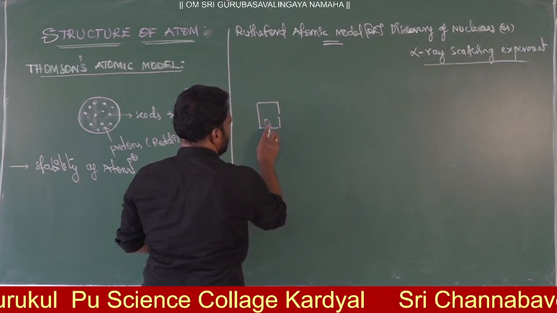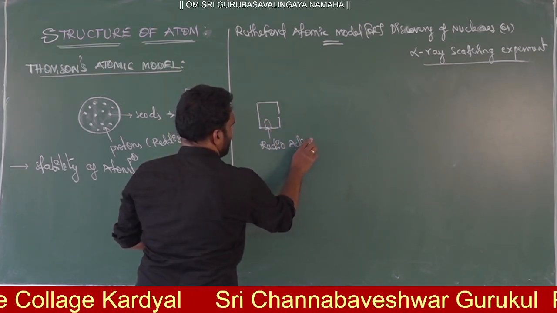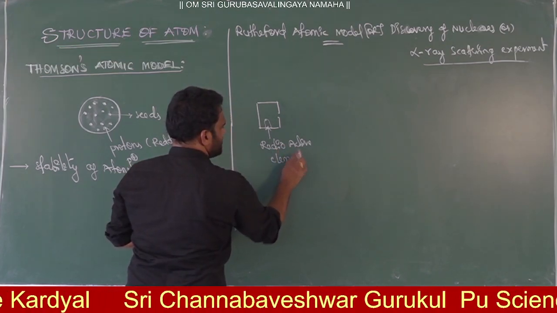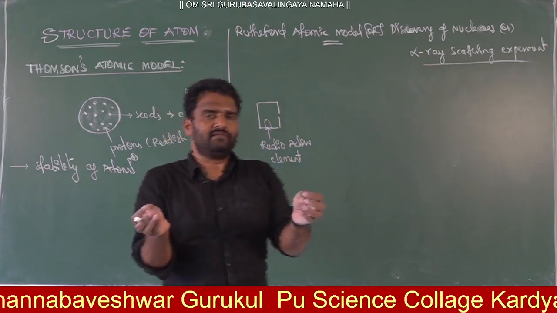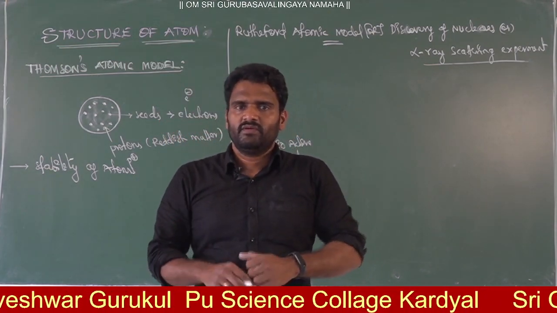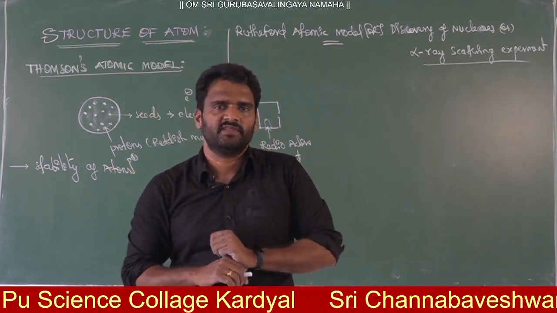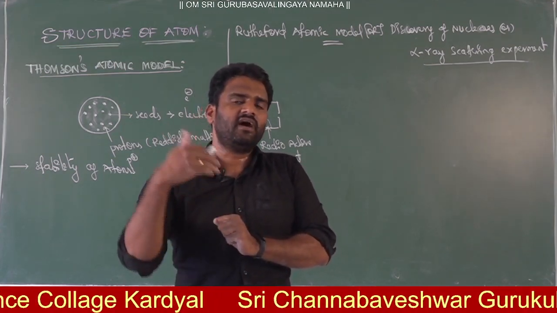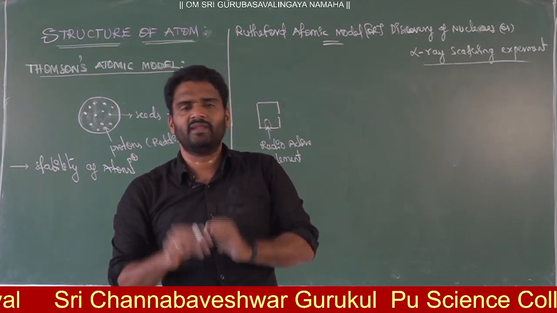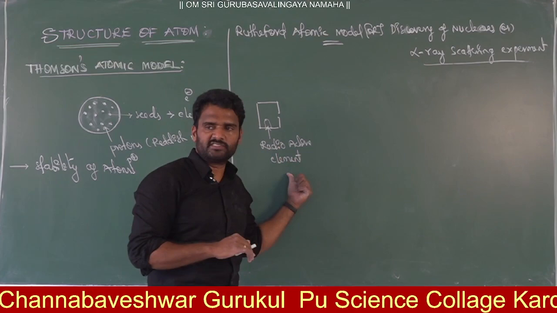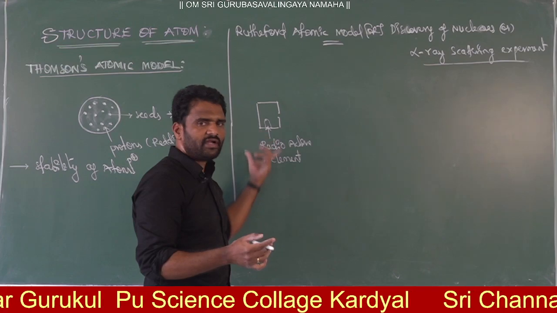In this I will have a radioactive element. What is the nature of a radioactive element? In the starting class, in the basics, I taught: radioactive element means there are some elements whose nucleus is unstable. When they are unstable, to get stability, naturally they will emit alpha, beta, gamma kind of particles. So the elements emitting alpha, beta, gamma particles into nature are said to be radioactive elements.